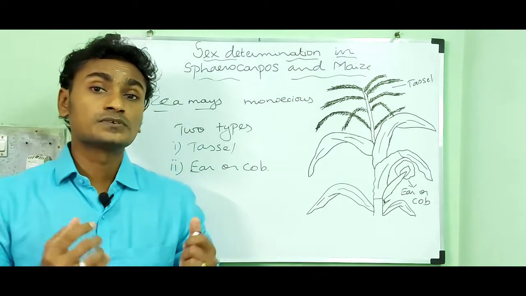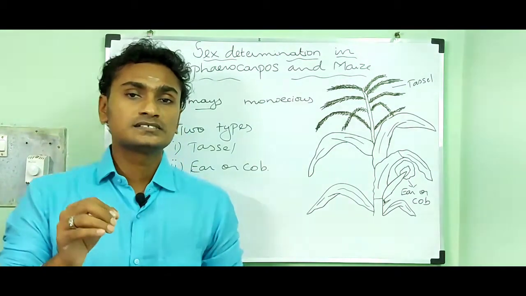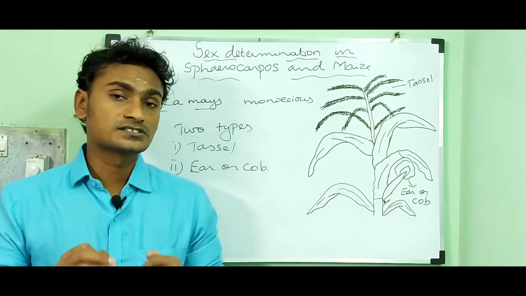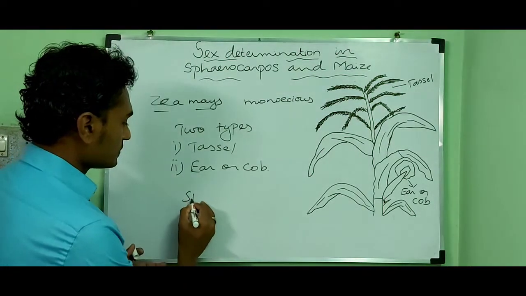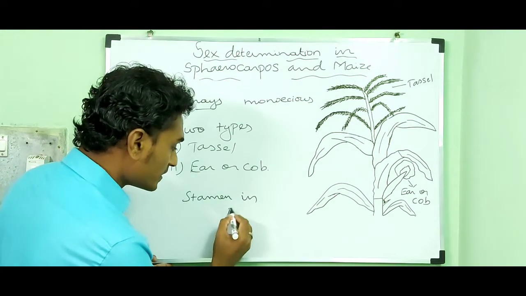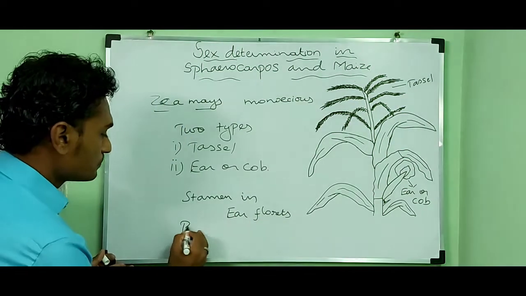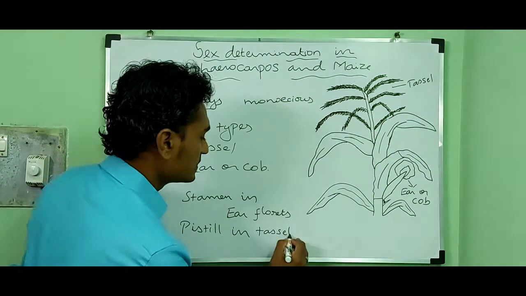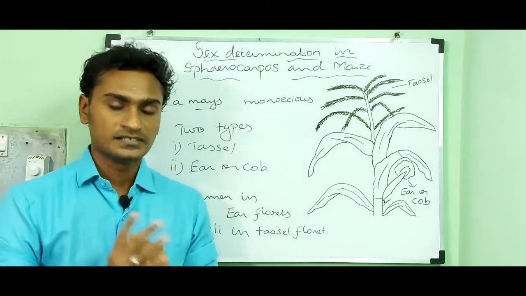Then unisexuality means any one sex. Unisexuality in maize occurs through selective abortion. That means stamens in the ear floret and pistil in the tassel floret. I will explain this statement with an example.